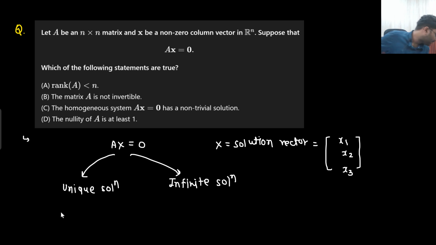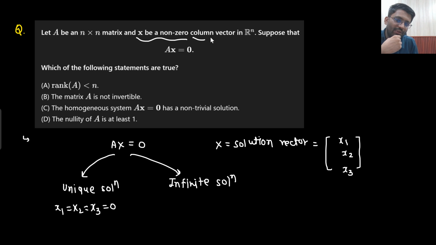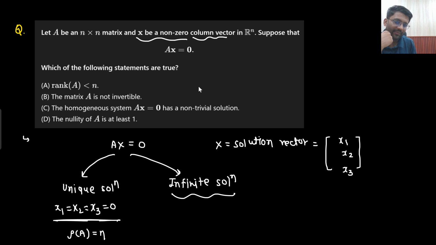If I have a unique solution, what does that mean? x1 should be equal to x2 should be equal to 0. And if I have infinite solutions, that means infinite values of x1, x2, x3 are possible. But what they are saying is that x is a non-zero column vector. That means this condition is not even possible. You get this condition when the rank of A is equal to n, where n is the number of variables. Non-zero columns are there, so you have infinite solutions. What does that mean? The rank of A has to be less than n. That's it. And if the rank of A is less than n, what does that mean?